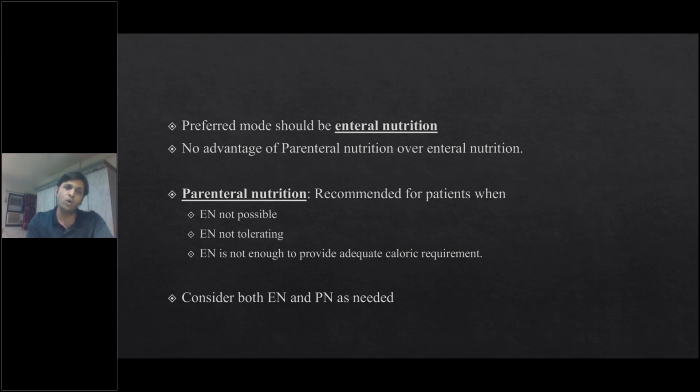If they are not tolerating orally at all, then in these patients you can try tube feedings. You can put a nasogastric tube or nasojejunal tube depending on the pathology, and start feeding them so that the protein intake increases, energy intake increases, and the nutrition level of these patients can be improved to some extent.